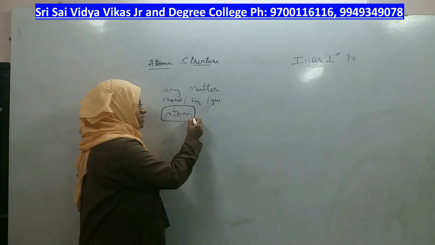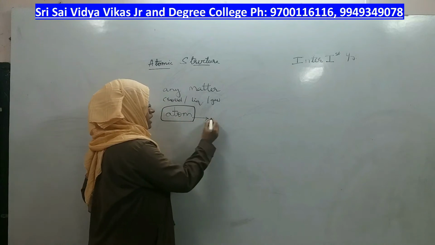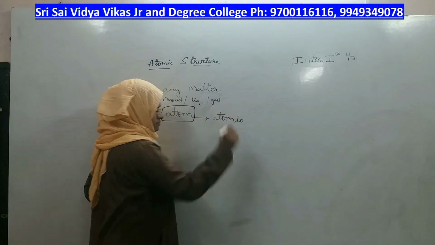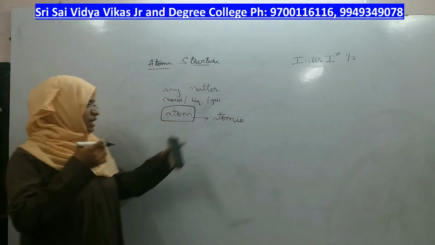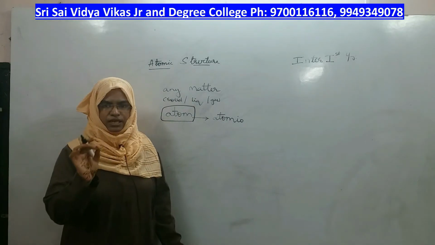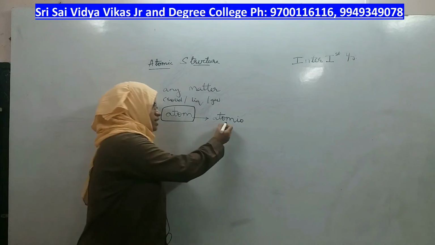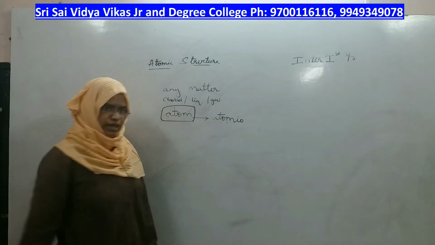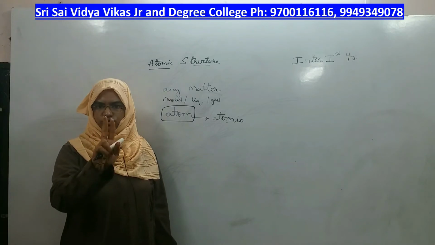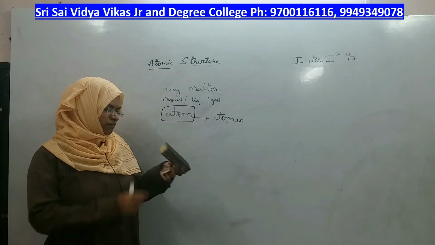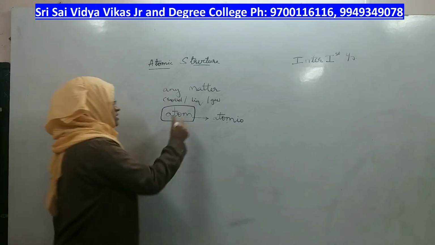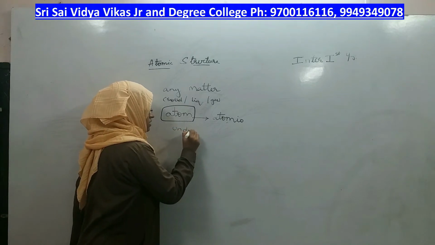For the same reason, the name atom comes from a Greek word, atomio. What does that mean? Atomio means that which cannot be divided. The indivisible particle of nature or matter is called atomio, and it gives rise to the word atom. Everything in nature you can break down into smaller particles except the atom, which is nothing but indivisible.